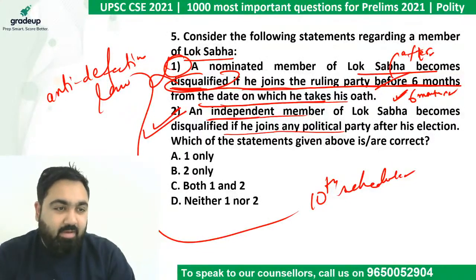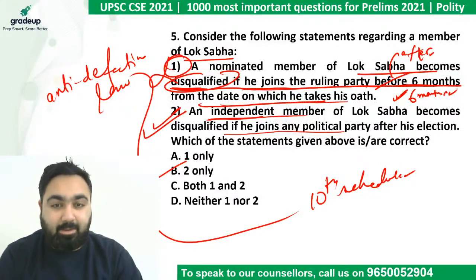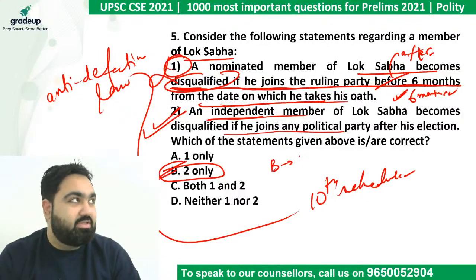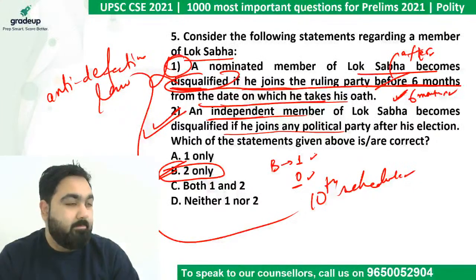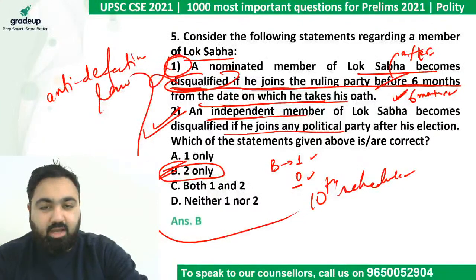An independent member will be disqualified if he or she joins a political party. So the answer is B. The answer is B. Those who said B, good job, give yourself +1. Otherwise, you have to give yourself 0. Okay. I hope all of you got this right. Moving on to question number 6.